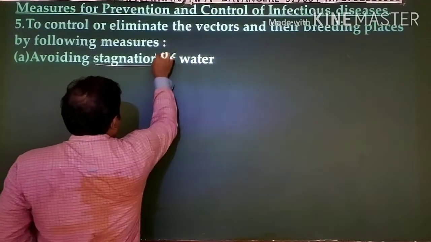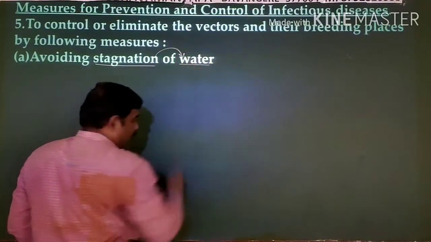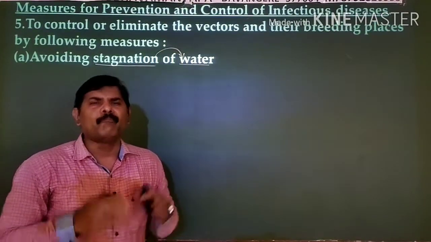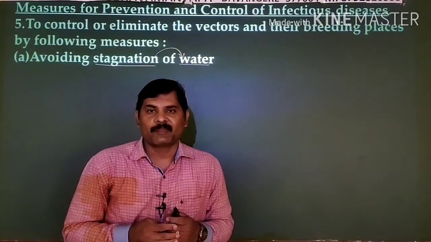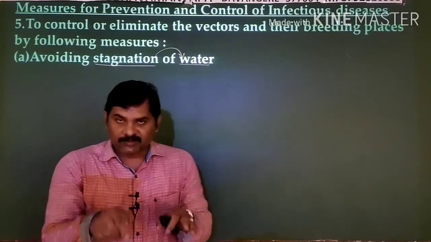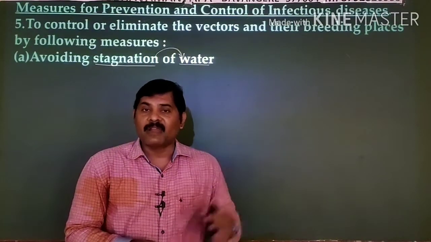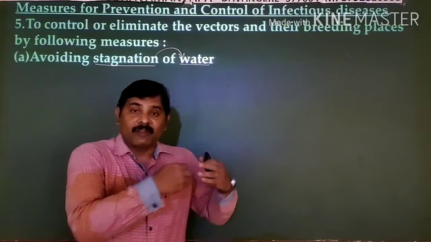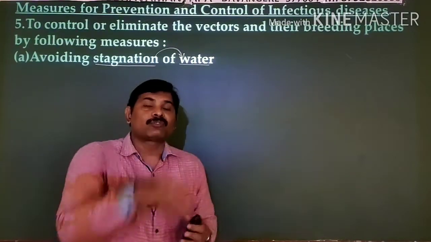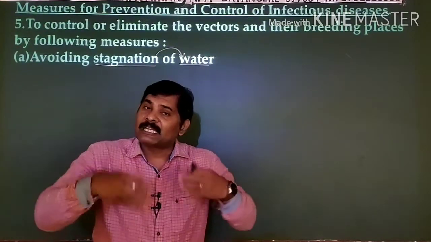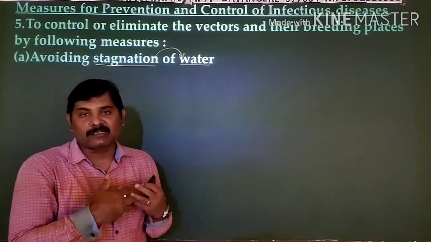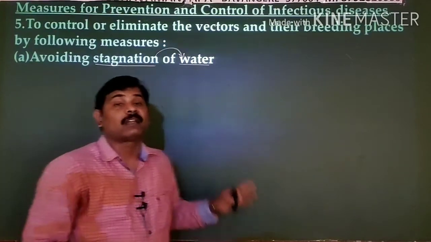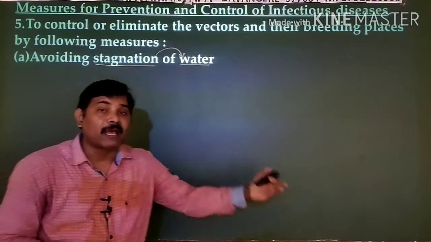Stagnant water should not be allowed, because it is the breeding place of mosquitoes and many varieties of vectors. This is the monsoon season, where rains occur very frequently, so water will get locked. If the water is allowed to stand, mosquitoes will breed comfortably on it and increase their population, so that they attack us, bite us and infect us. So make sure that stagnant water is not in and around your house.